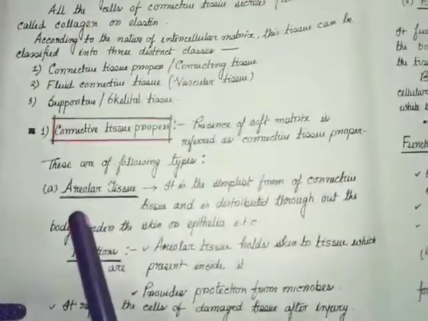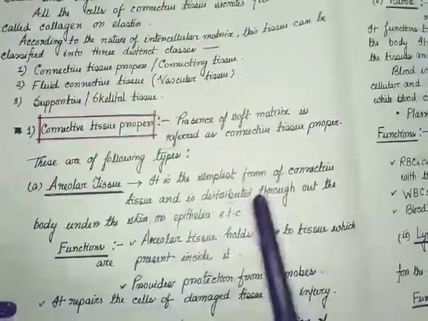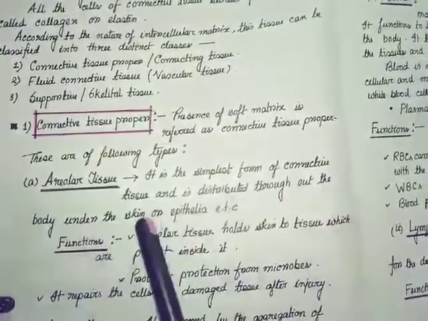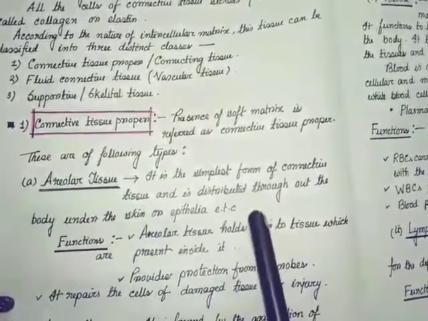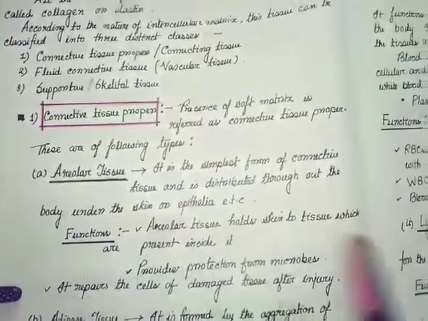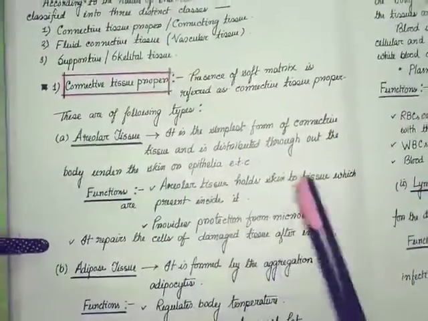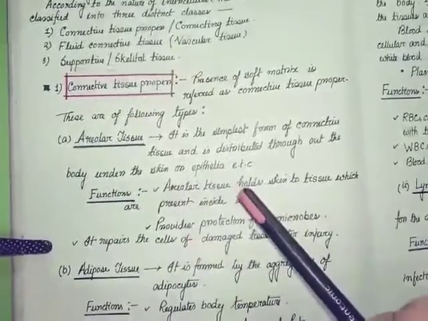First one is areolar tissue. It is the simplest form of connective tissue and is distributed throughout the body under the skin or epithelia, etc. Epithelia means epithelial tissue. Functions: it holds skin to the tissues present inside it, as it is the outermost covering.